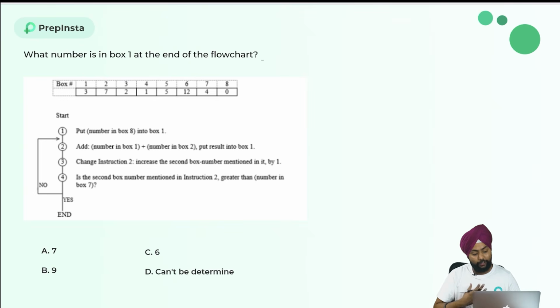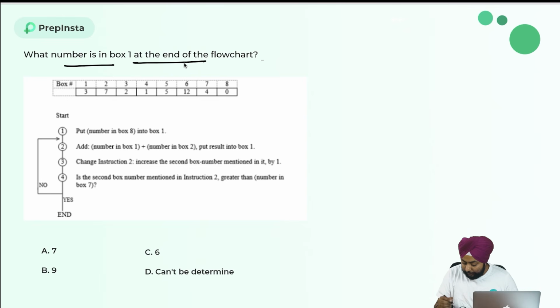The next question here is again from flowchart. Again guys, pause the video and try to solve this. It's a very important question. I want you people to keep on giving comments for this one at least. So what number is in box 1 at the end of the flow chart? So let's solve this flow chart one by one.